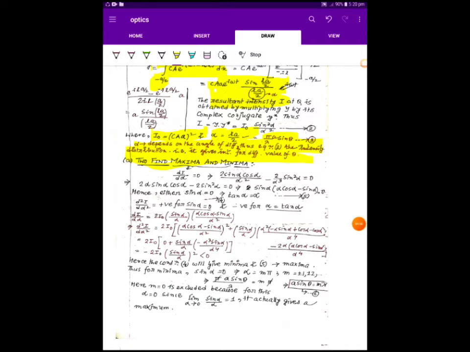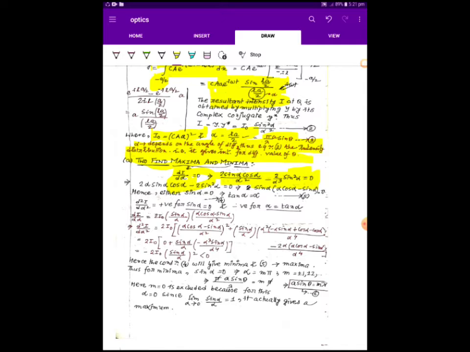Now we are interested to find the maxima and minima. For maxima and minima, according to mathematics, dI/dα will be 0. So if we differentiate this with respect to alpha, we get 2 sin alpha cos alpha by alpha square minus 2 by alpha cube into sin square alpha. This becomes the equation to get maxima and minima.